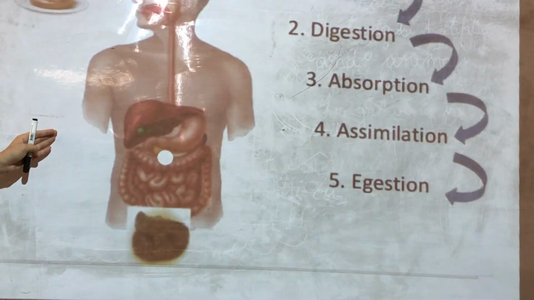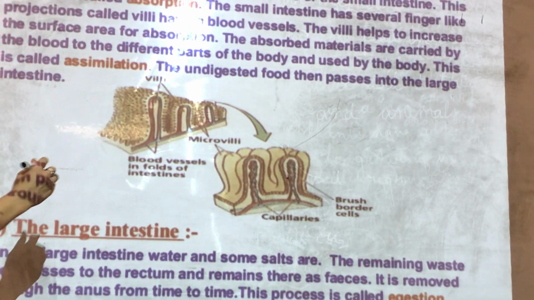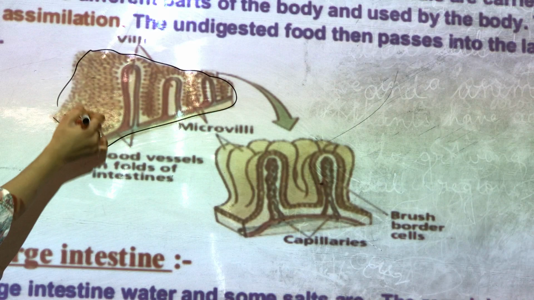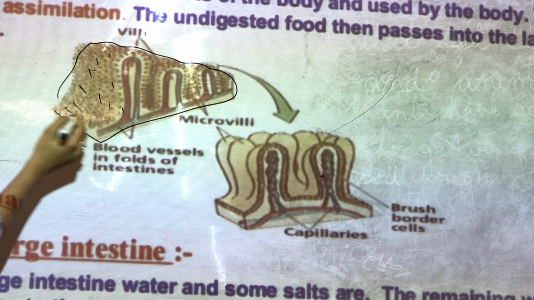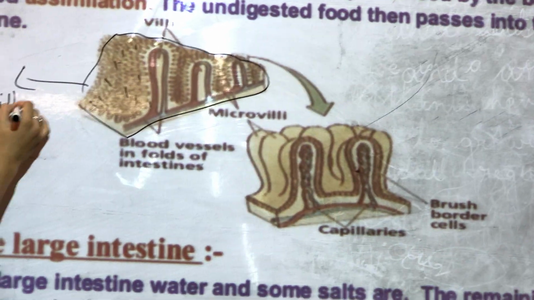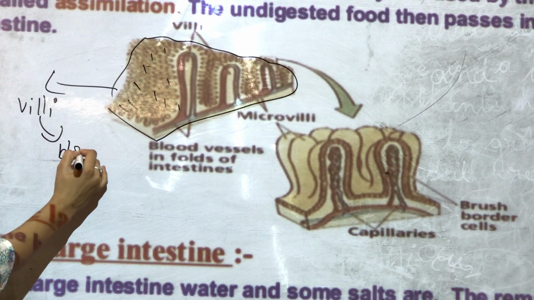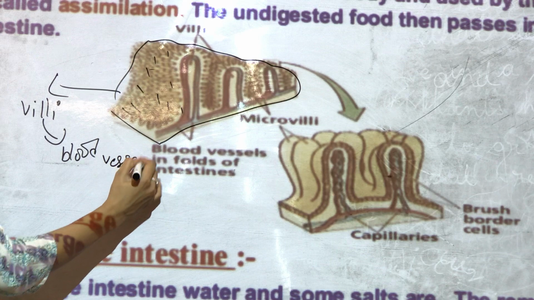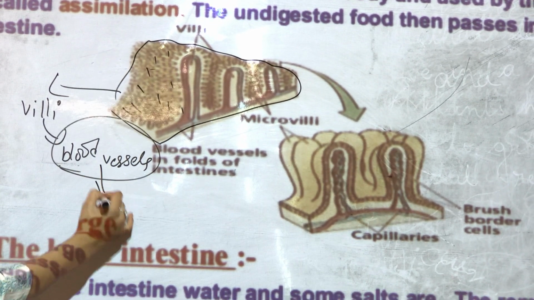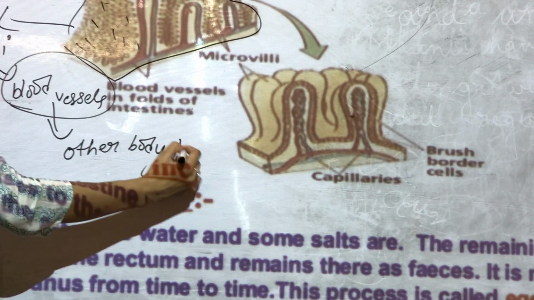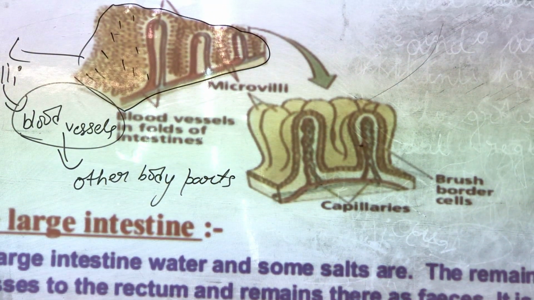If you will see the small intestine, you will notice that it also has finger-like projections. If you can see here, these finger-like projections are known as villi. And these villi have blood vessels which carry the absorbed food to other body parts.